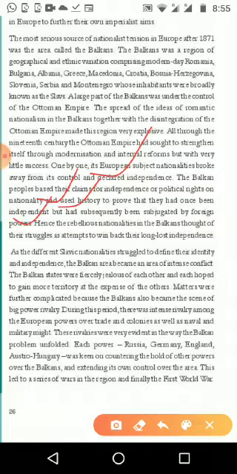They used history to show how they were in olden days before coming under the Ottoman Empire.